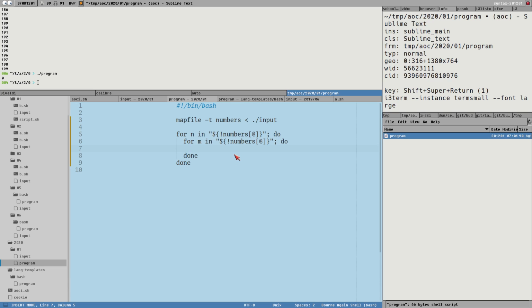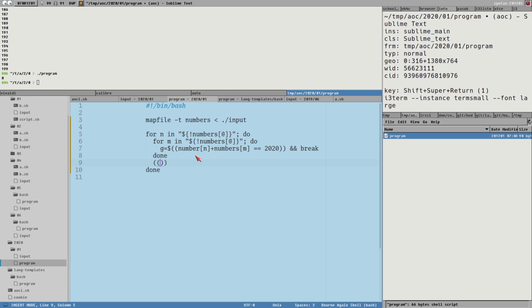Then we just see if n plus numbers m, if that is equal to 2020, we got it. And then we break out of this.